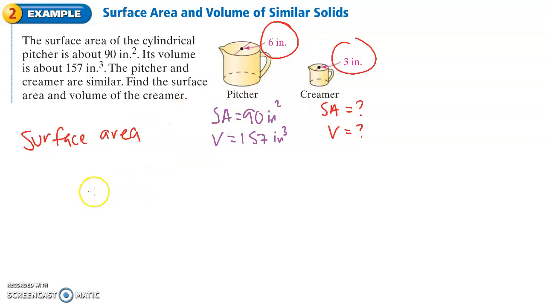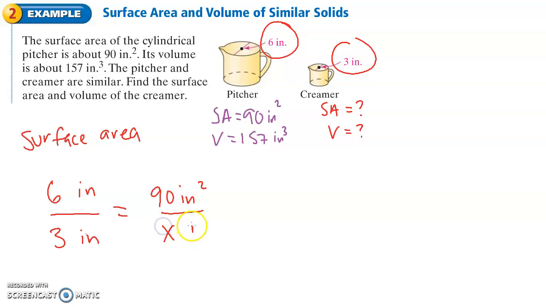Well, if we said the pitcher was 6 inches diameter over the other diameter, 3 inches, we have to compare it and we want to find the surface area. The surface area of the pitcher was 90 inches squared, and we don't know what the surface area of the creamer is. That's what we're trying to figure out.